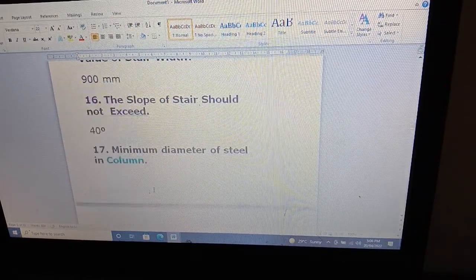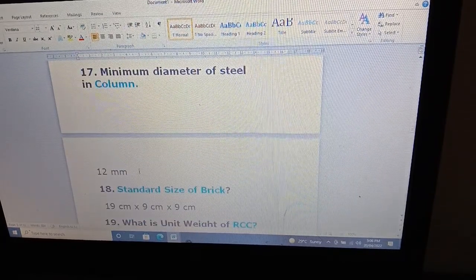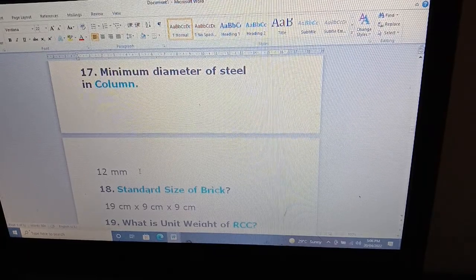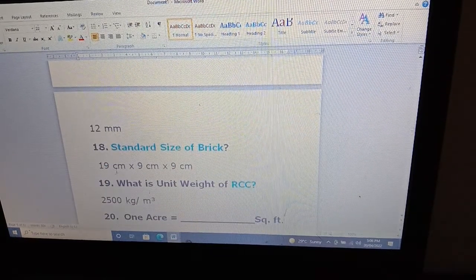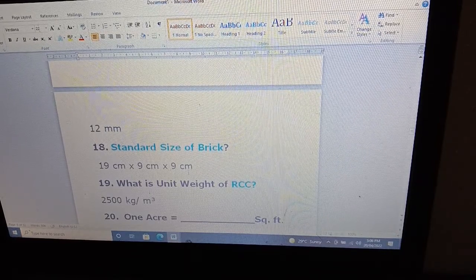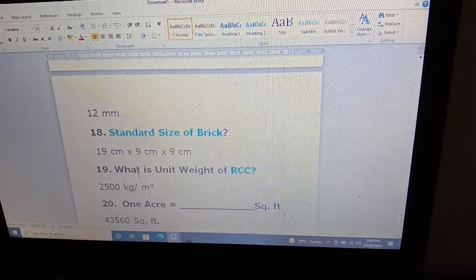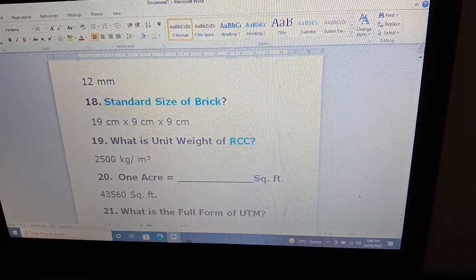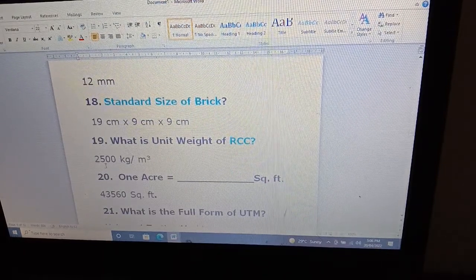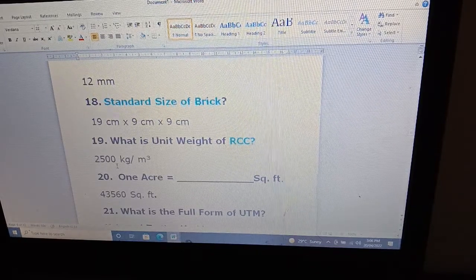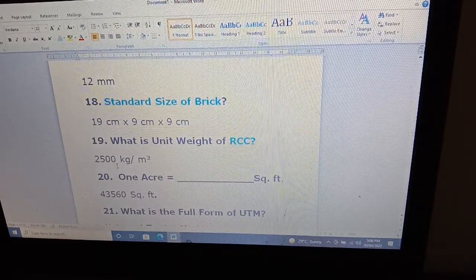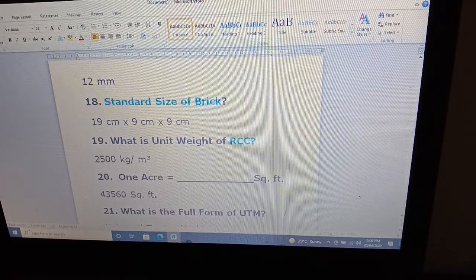Minimum diameter of steel in column is 12 mm. You cannot use less than 12 mm. Standard size of brick is 90 cm by 9 cm by 9 cm. These are basic things. What is the unit weight of RCC? RCC unit weight is 2500 kg per meter cube, and PCC is 2400.